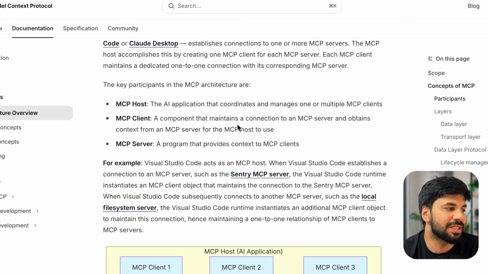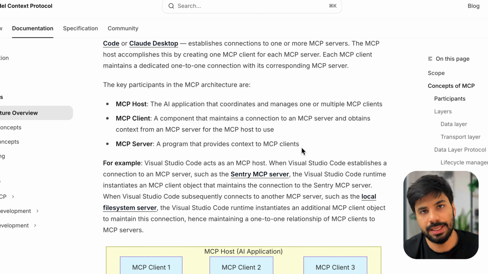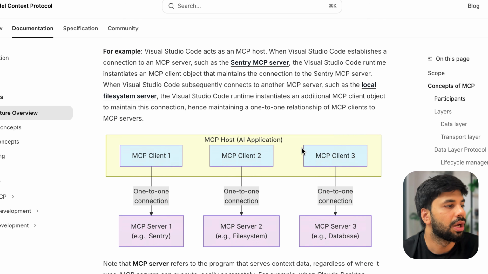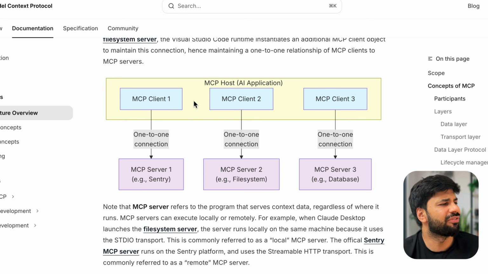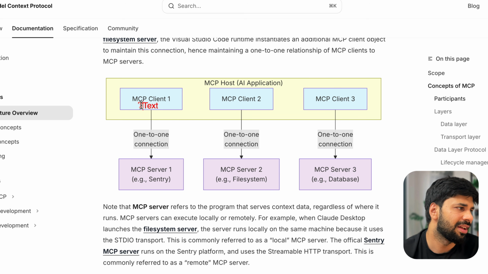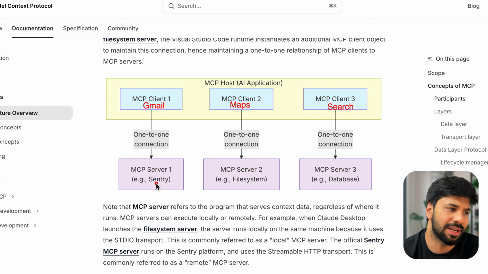Then next we have MCP server, a program that provides context to MCP clients. When we see the same in action, it will be very much clear. You can see how the MCP host has multiple clients. One for let's say your Gmail, one for your maps, and one for your search. I'm just keeping it to Google only. And then of course we can easily connect to servers. They have given examples for file system, database, and Sentry.